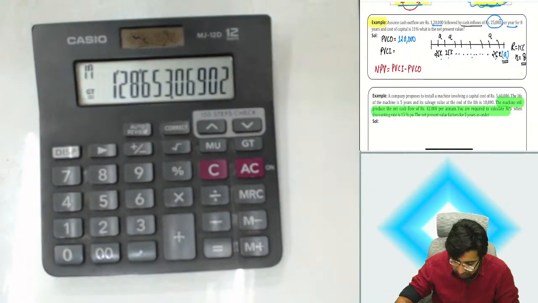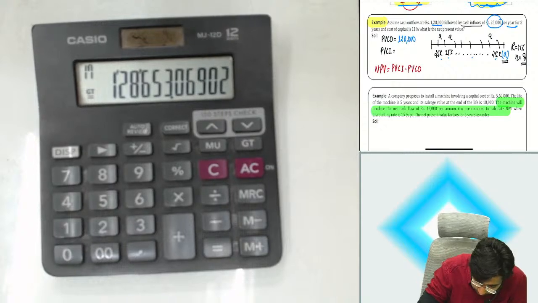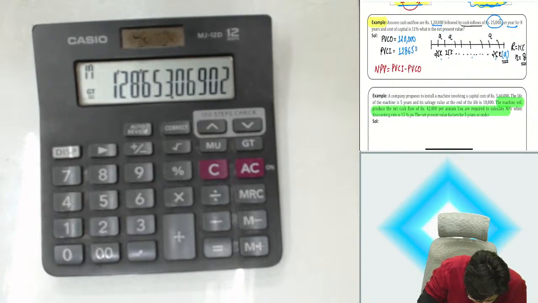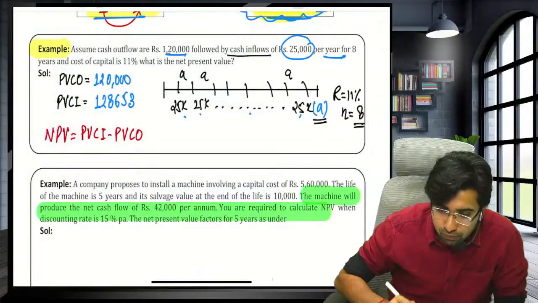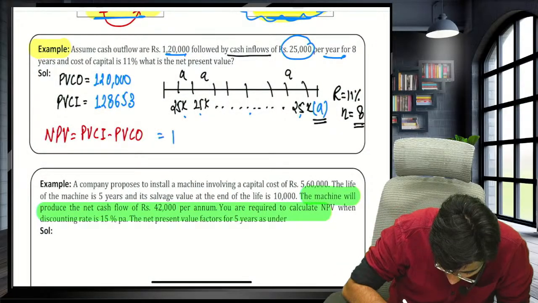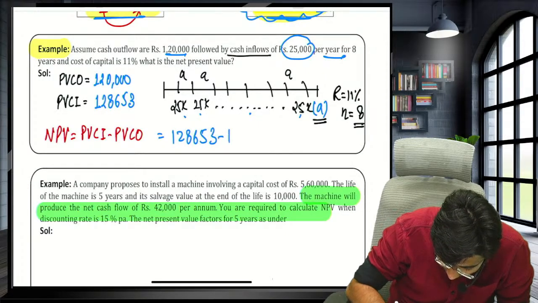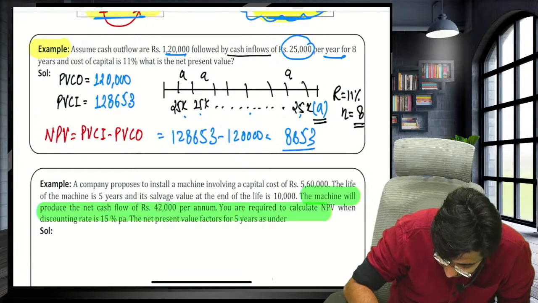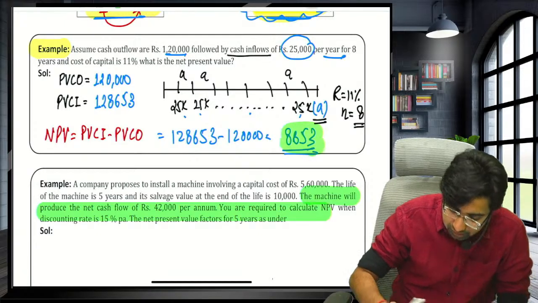You will get a present value of 1,28,653. So guys, what do you get? The present value of cash inflow is 1,28,653 minus 1,20,000, that is 8,653. That is my NPV, net present value.